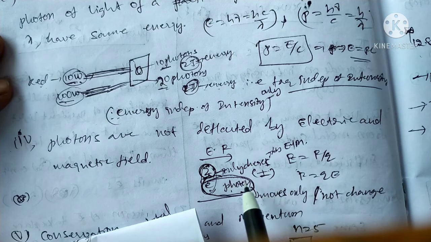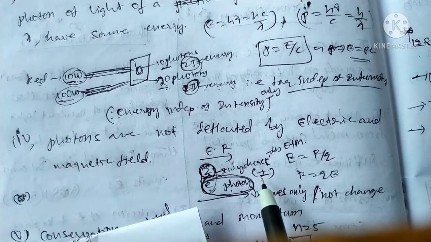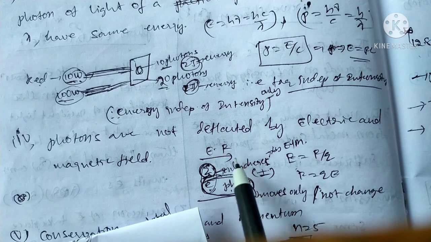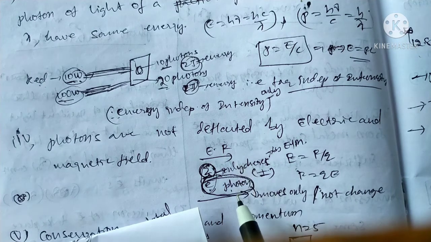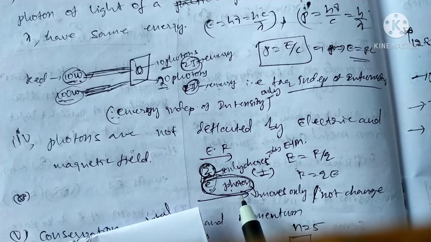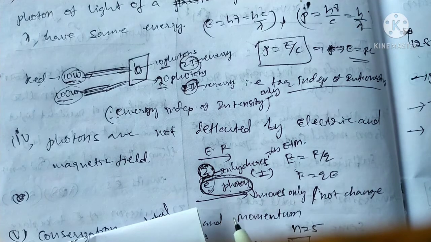Charge can be positive or negative, plus or minus. Charges can be changed by applying electric field and magnetic field. There is no change in electron, proton and alpha particle with applying any electric field and magnetic field.